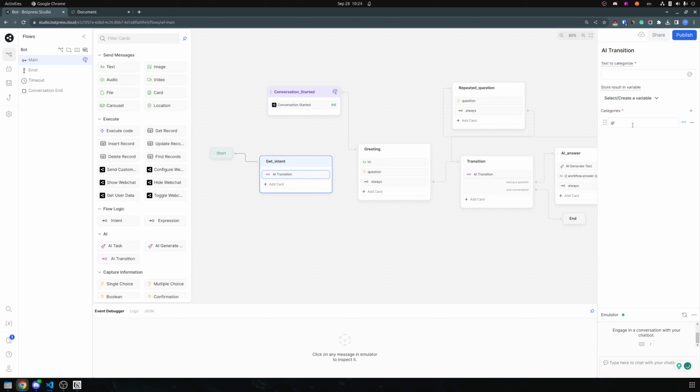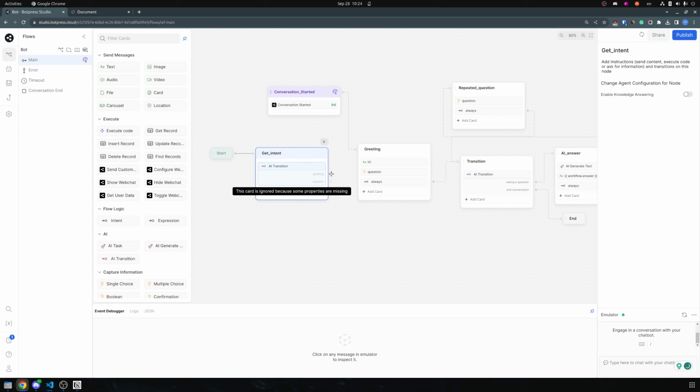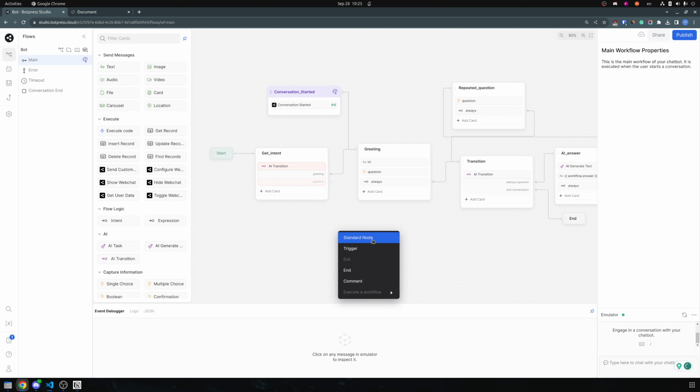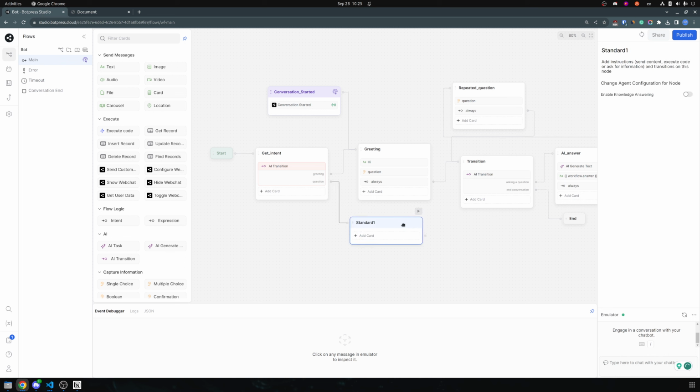So one will be greeting, the other will be question. So if a customer says hi, the chatbot should be polite and greet them back and ask for the question. Now, if a customer asks a question, the chatbot should not be annoying and should just give an answer.